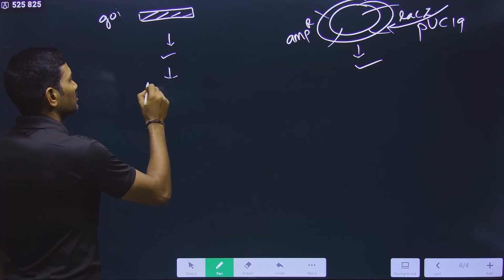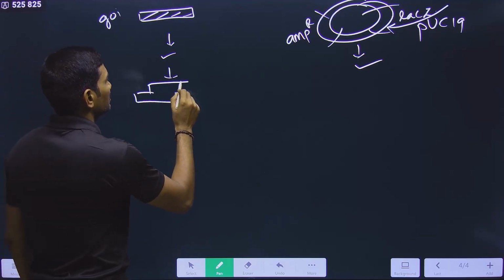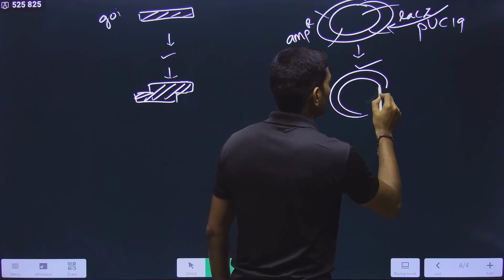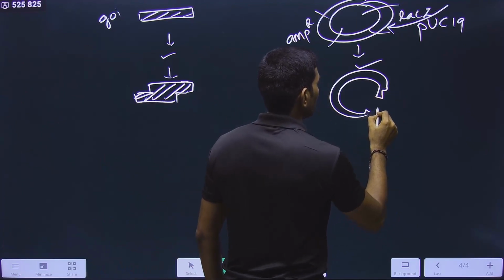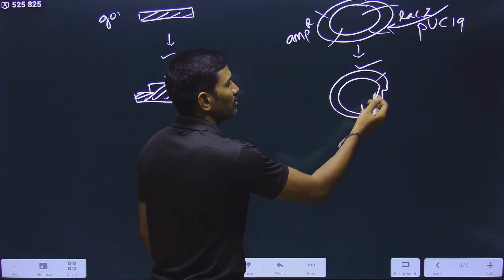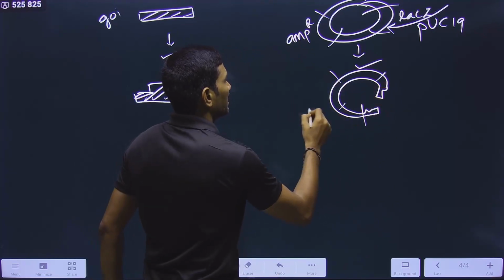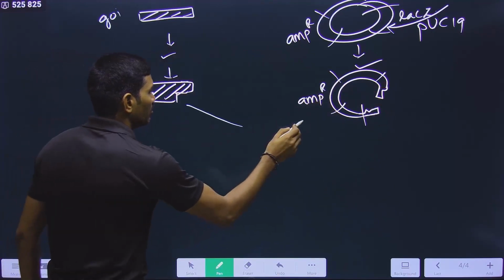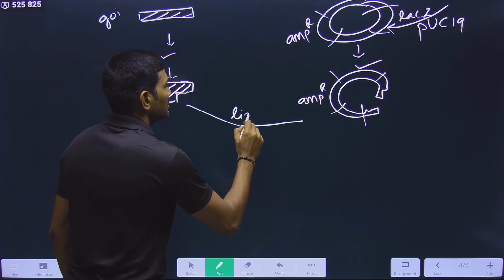Cut with the same restriction enzyme, so here you will get the sticky ends. This is the gene of interest, and now this plasmid will become linear here. Yes or no? lacZ got broken, but the ampicillin resistance gene is normal. Yes or no? And then combine both of them using the ligase enzyme.